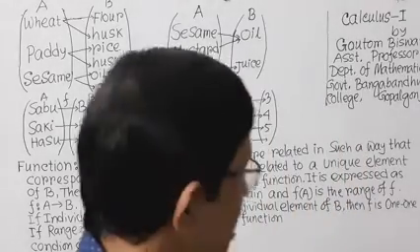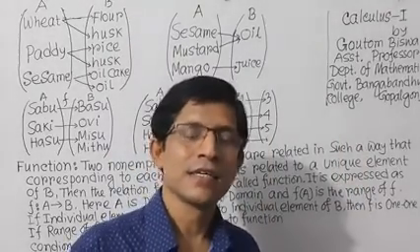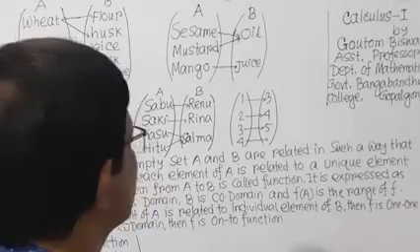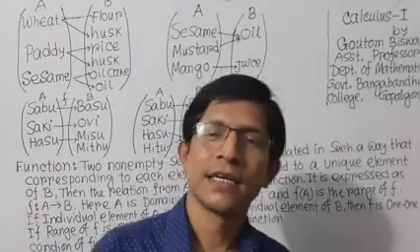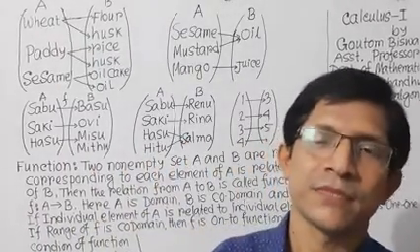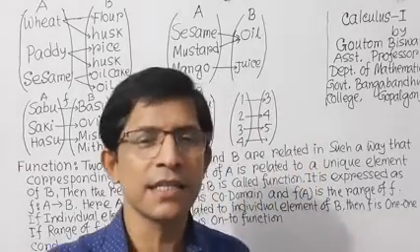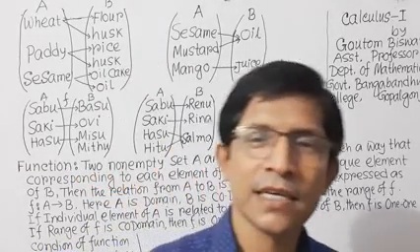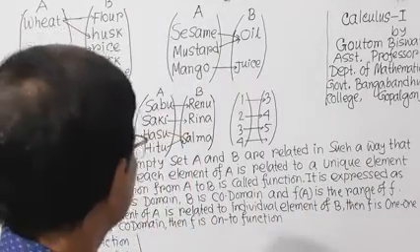And this special type of relation is called a function. So we can easily state that every function is a relation, but every relation is not a function.